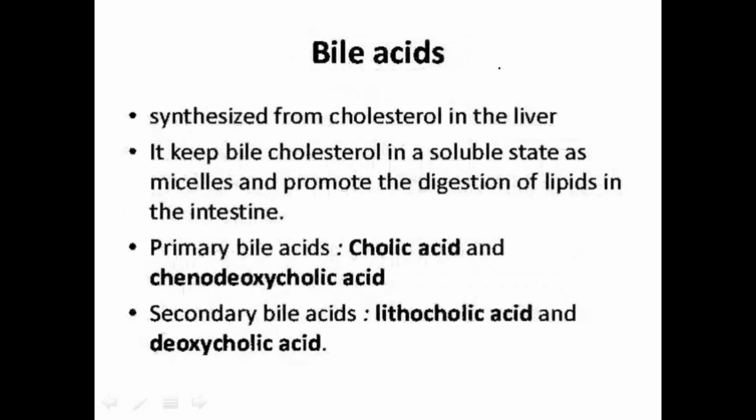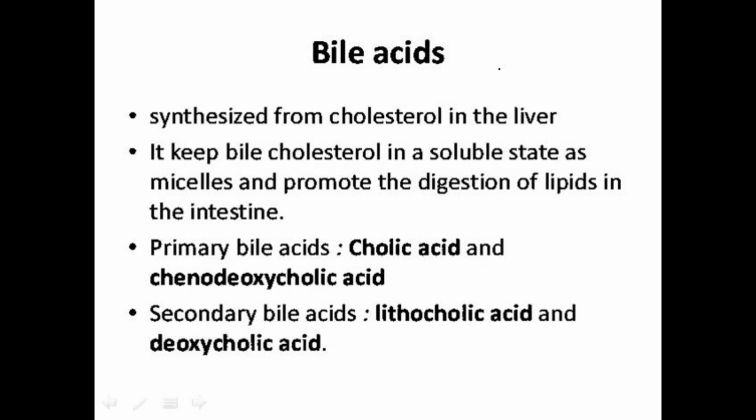What are bile acids? These are synthesized from cholesterol in the liver. They keep the bile cholesterol in a soluble state as micelles and promote the digestion of lipids in the intestine. For digestion, cholesterol is required in the form of bile acid.